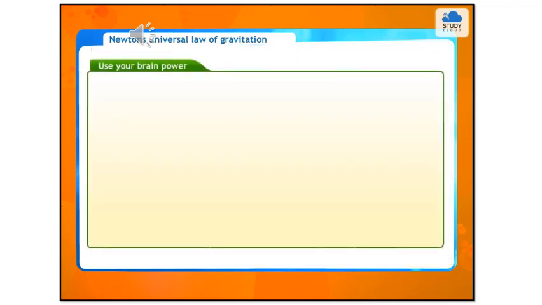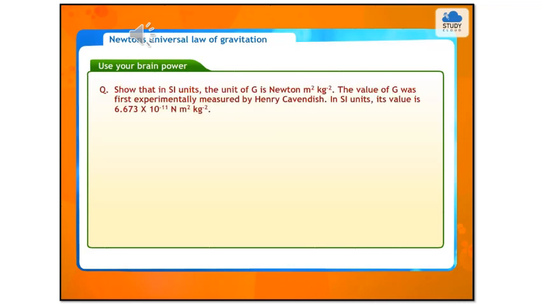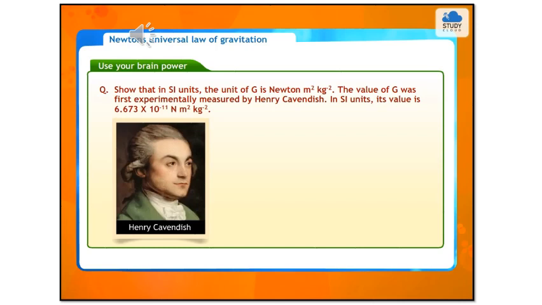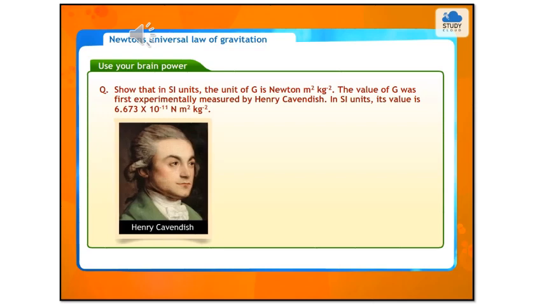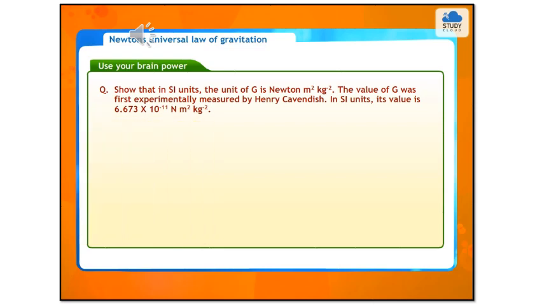Use your brain power. Show that in SI units, the unit of G is Newton meter square per kilogram square. The value of G was first experimentally measured by Henry Cavendish. In SI units, its value is 6.673 into 10 raised to minus 11 Newton meter square per kilogram square.